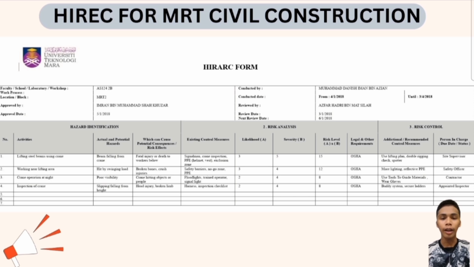The form is then divided into three main parts. First, hazard identification. Here we list all the activity involved in the process and identify any potential hazard associated with them. Second, risk assessment. For each hazard, we evaluate the level of risk by considering the consequence and likelihood, then calculate the risk rating using the formula C times L equal to R. Number 3, risk control. Finally, we document the existing control measure and the process additional action if the risk level is not acceptable. This structured approach helps organization proactively manage risk and ensure a safer workplace environment.